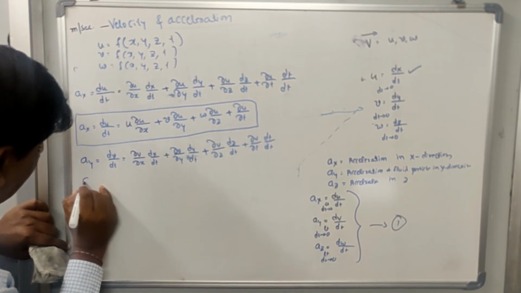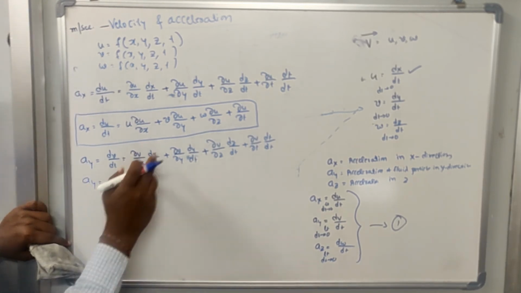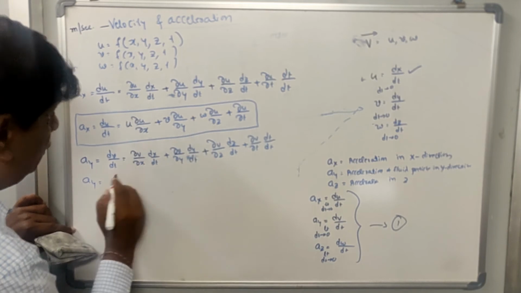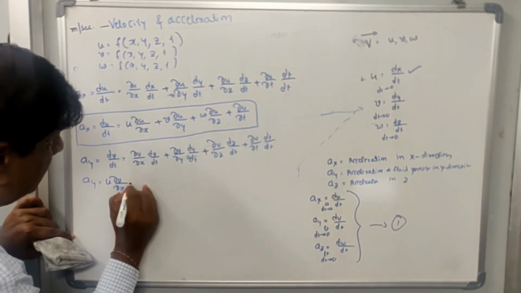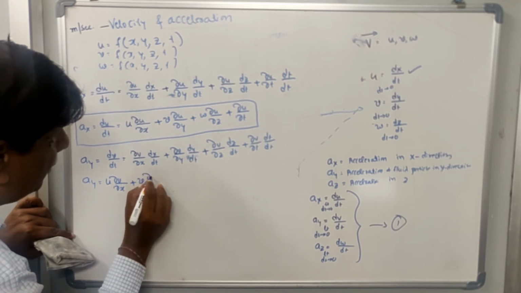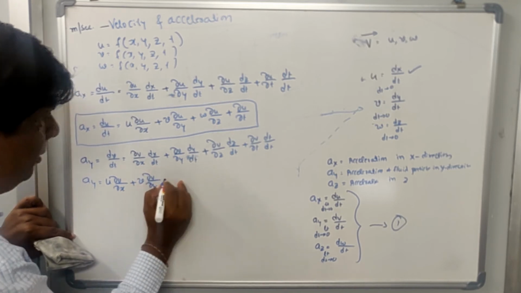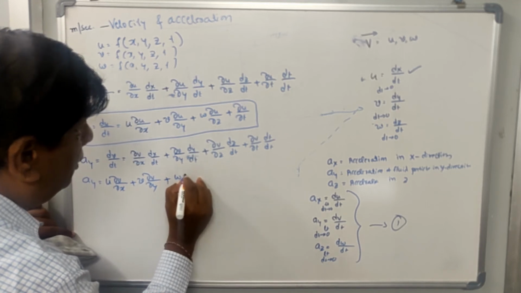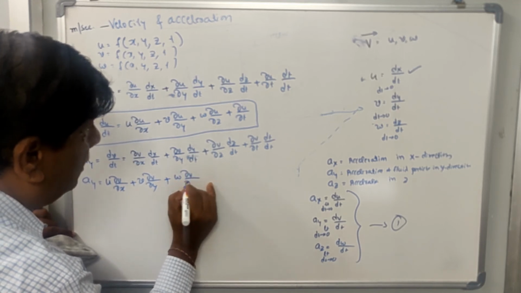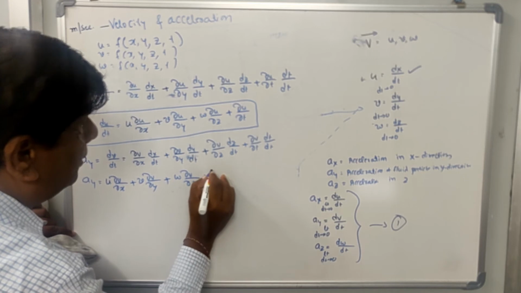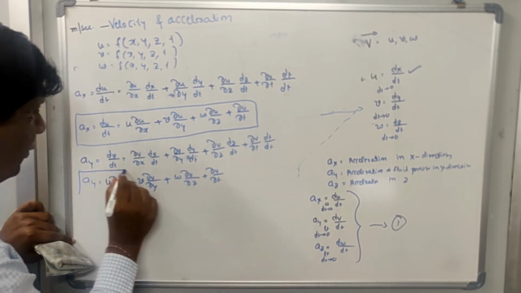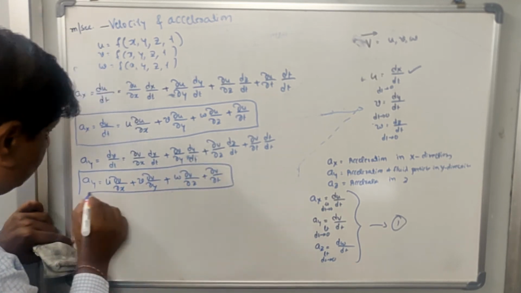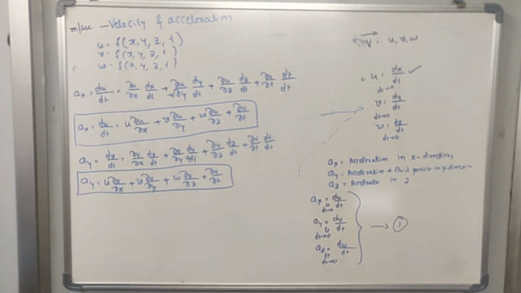So Ay is equal to u del v by del x plus v del v by del y plus w del v by del z plus del v by del t. This is the acceleration component in the y direction.